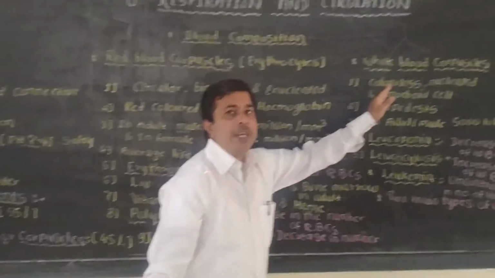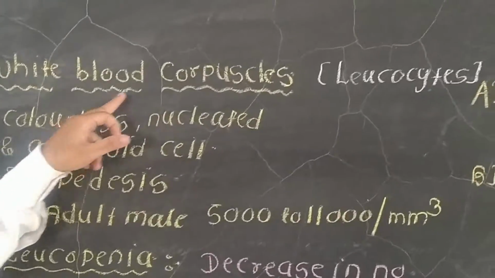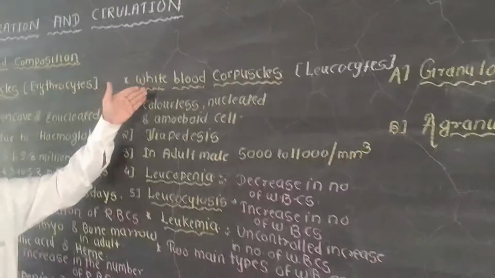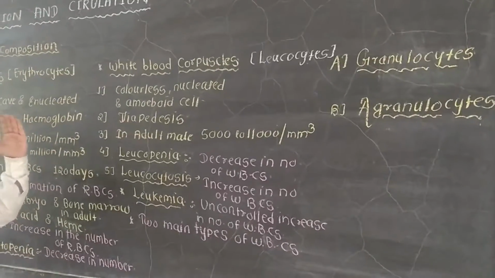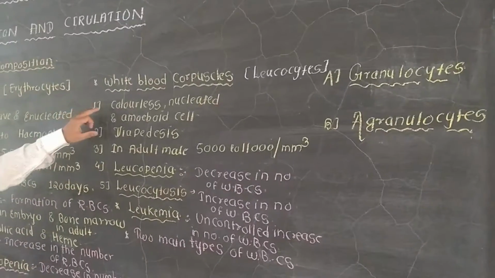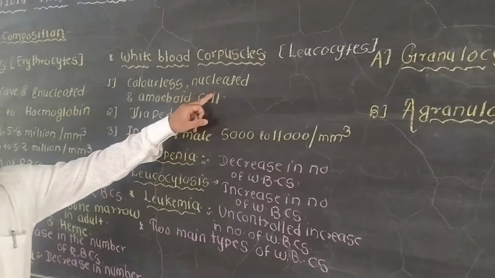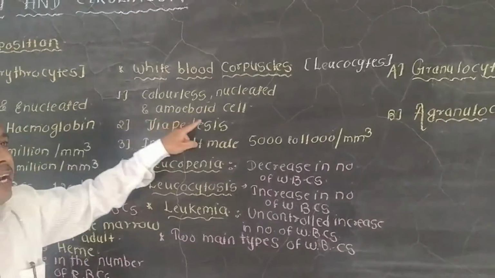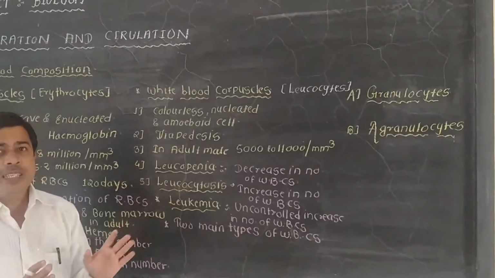Now the next type of blood cells is known as the white blood corpuscles, also known as the leukocytes, in short the WBCs. These are also cells, but there are certain differences as compared to the RBCs. These white blood corpuscles are colorless and nucleated, and amoeboid in shape, which means there is no specific shape of the WBCs.